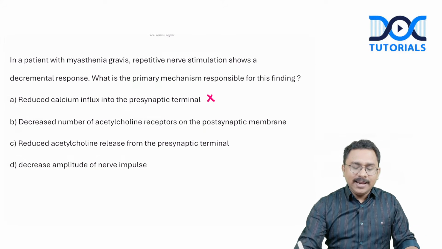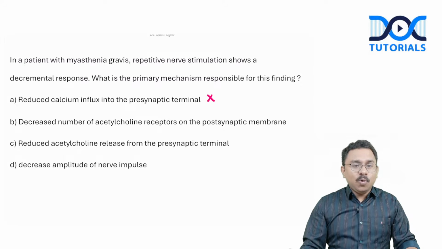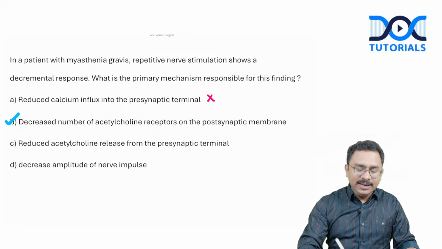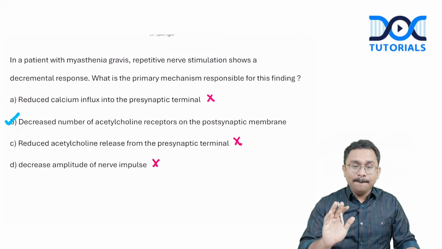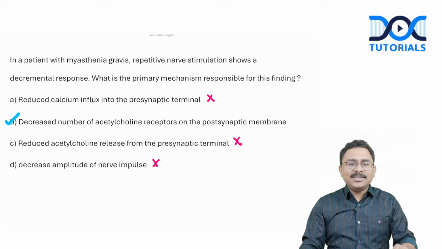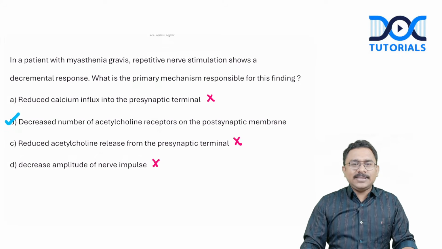Decreased number of acetylcholine receptors on the post-synaptic membrane. Definitely, yes, it is related to the pathophysiology of myasthenia gravis. Reduced acetylcholine release from the presynaptic terminal. Again, no. Decreased amplitude of nerve impulse. Again, that is not the best answer here. So the best answer would be option B in this case. Okay.